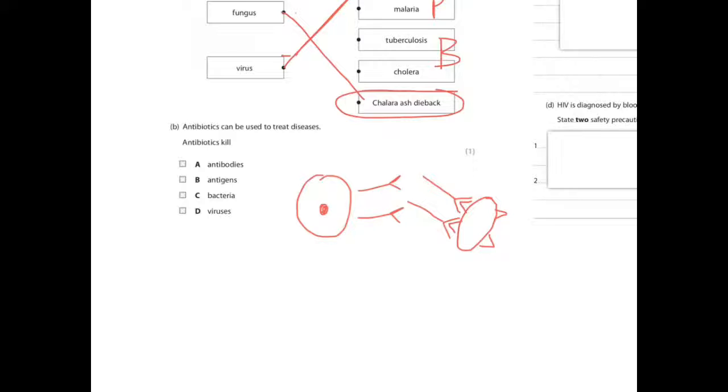Well, viruses basically invade cells, and they are active inside cells. So they use a cell as a host where they reproduce and then they burst out of the cell. Because of this, antibiotics cannot get to the viruses to do anything. So they cannot affect viruses. So the only one you're left with is bacteria, but also antibiotics can kill fungi. A way to remember it is a biotic is a living thing. Fungi and bacteria are living. Viruses are not classified as living because they cannot reproduce themselves. They require a host cell.